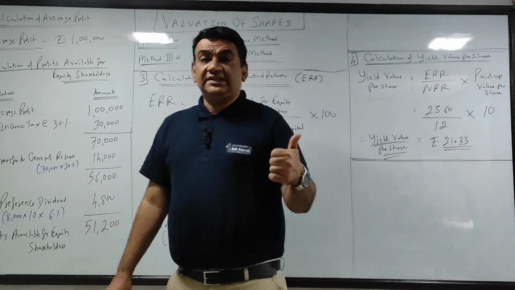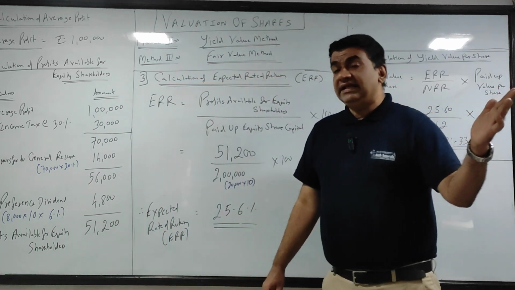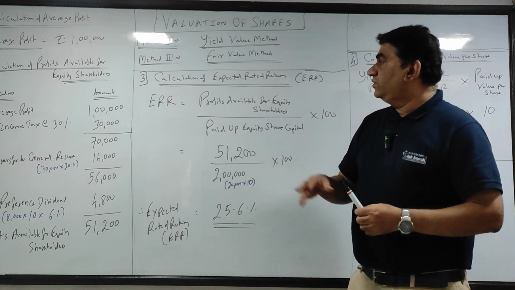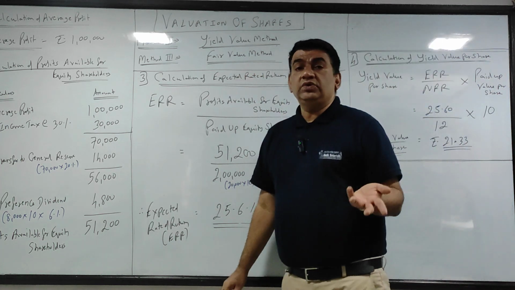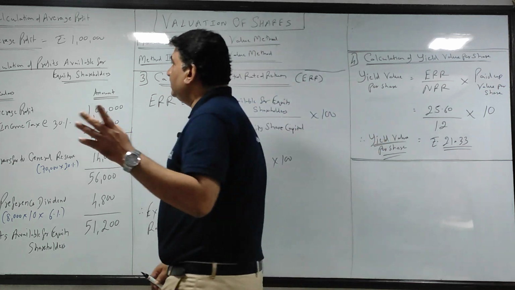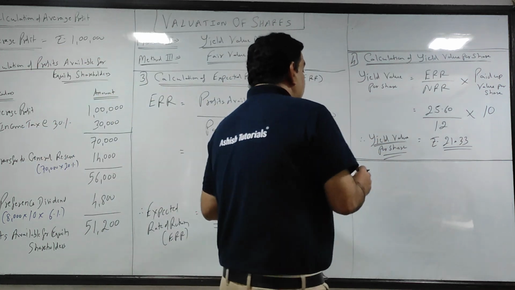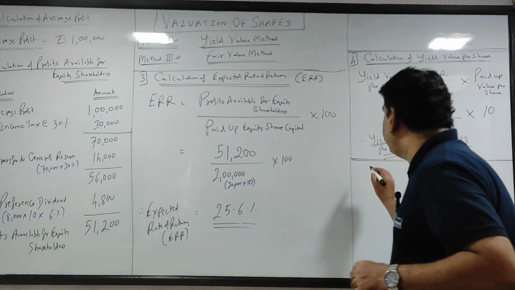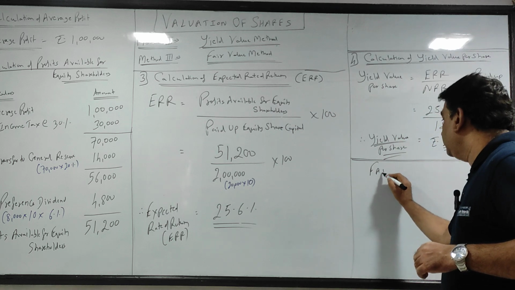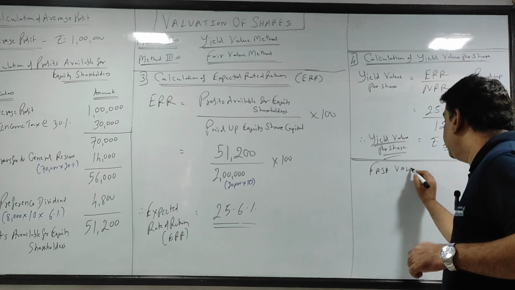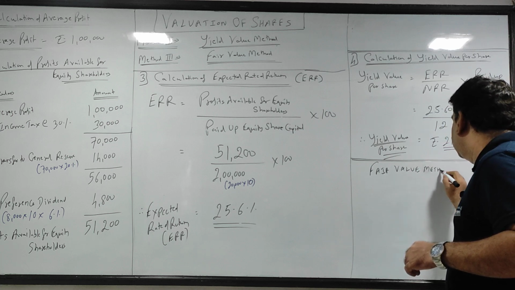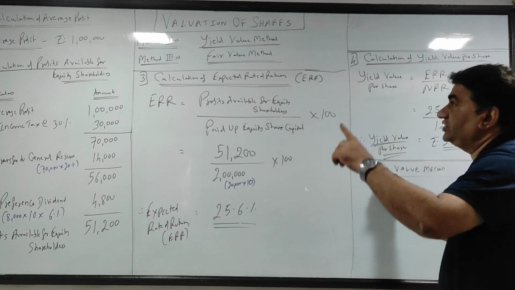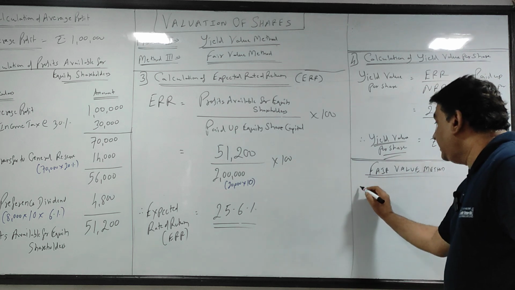Now as I told you, there are 3 methods. We have done till the earlier class intrinsic value, we saw yield, and now fair value. As I told you, it is very simple. So this was yield value. Now here I'll make you do fair value. So fair value per share, or you can just say fair value method. That was yield. Okay. Now I'll write the formula.